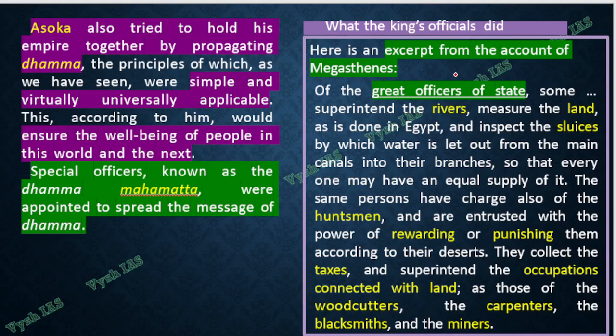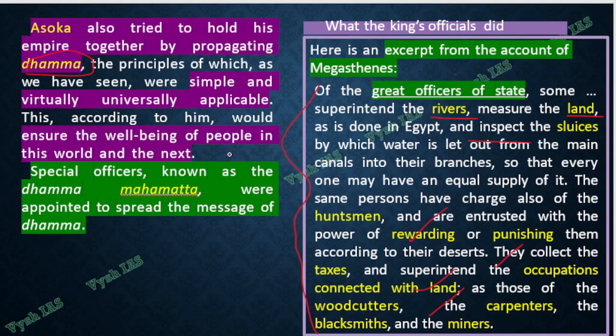This box, if you see, is a writing by Megasthenes, of the great officers of the state which looked upon the rivers. They are telling just like what all officers were there. Looking after land, looking after rivers, looking after the canals, the rewarding, the hunters, the punishing, the taxes, the occupations connected with land, carpenters, blacksmiths, miners, all these are there. Ashoka also tried to hold his empire together by propagating Dhamma. So these officers, you cannot learn all this by heart, just understand that it was very well administered.